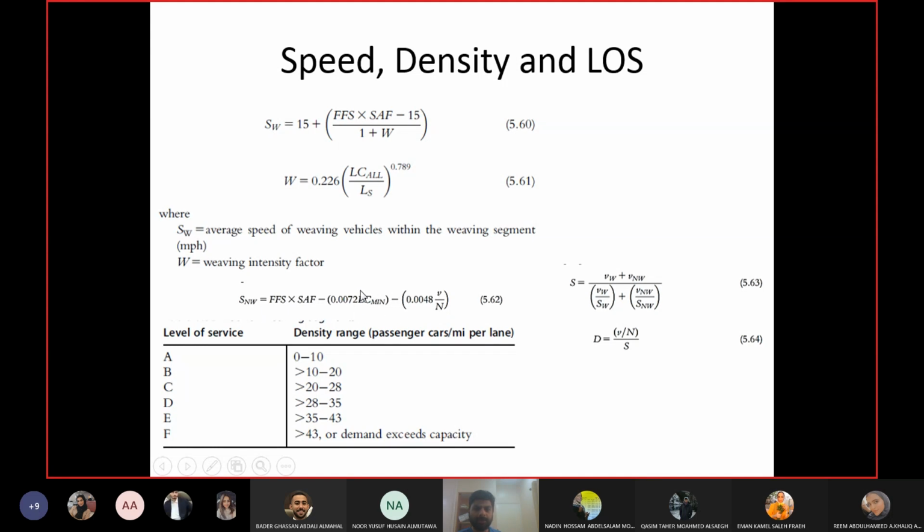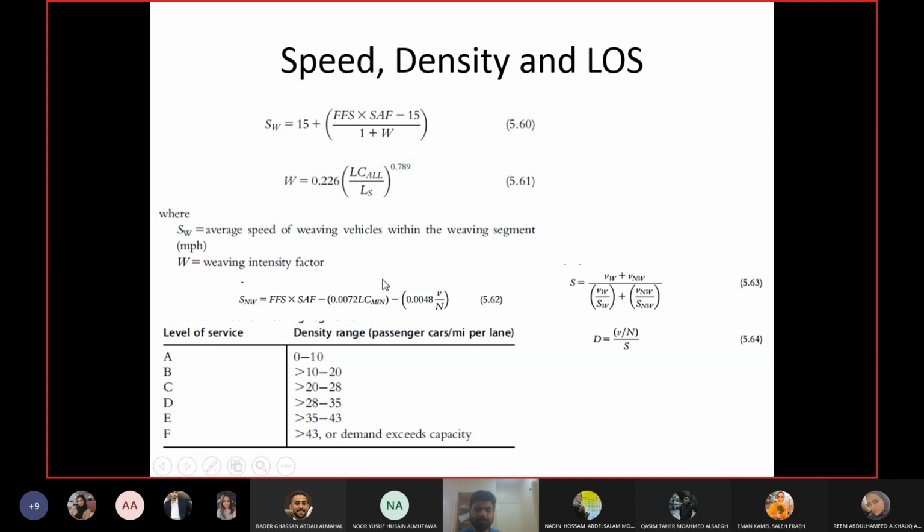Okay, as for the minimum number of lane changes required, now this is different. This is the one which we calculated in the second step. This is the SC all, meaning the rate of lane changes for all vehicles. And this is the minimum number of lane changes required for the weaving vehicles.